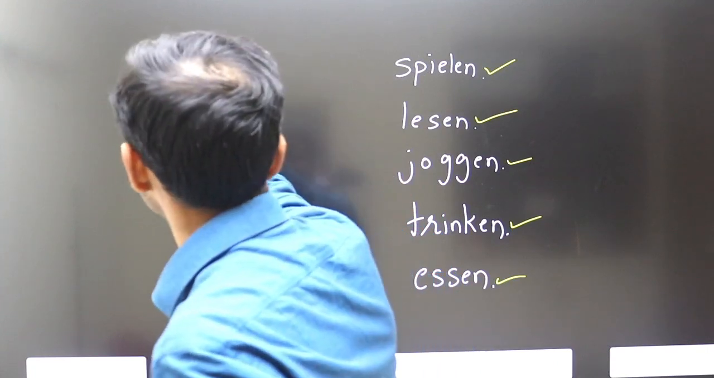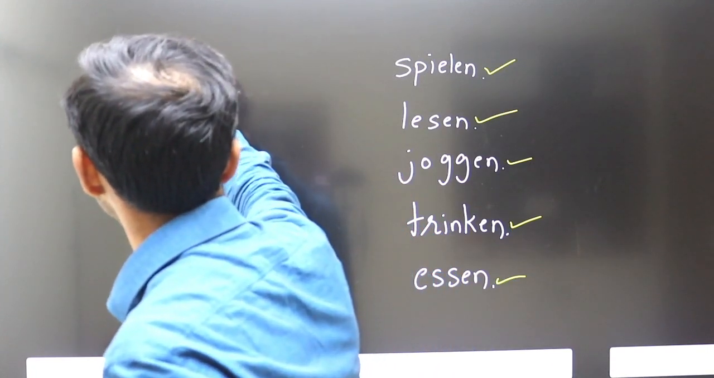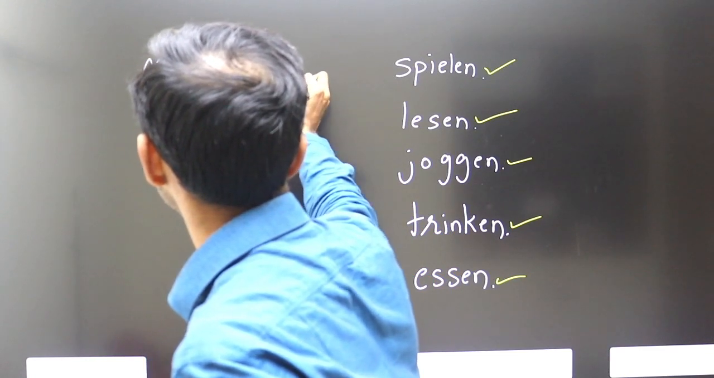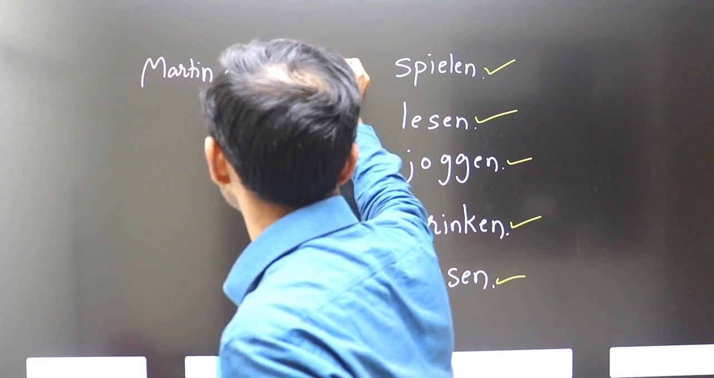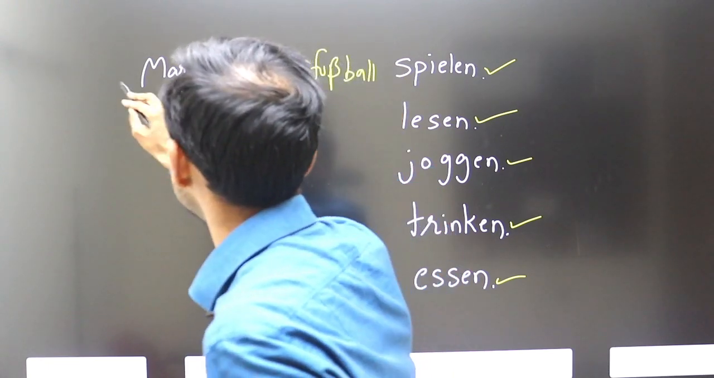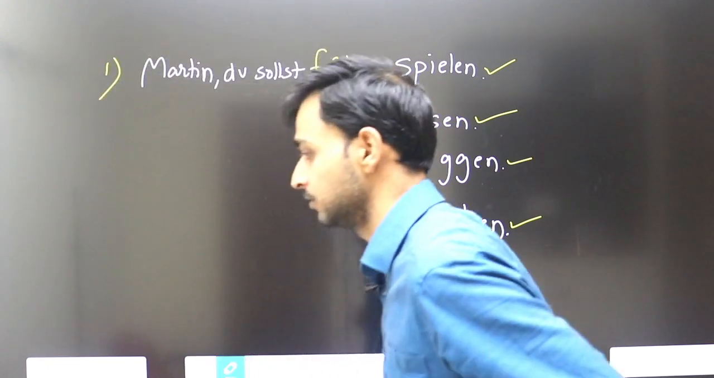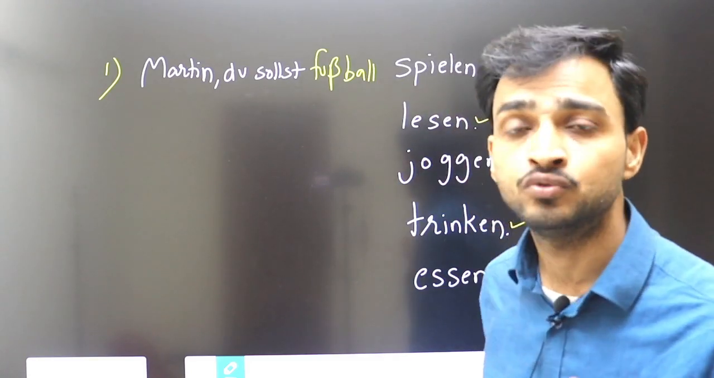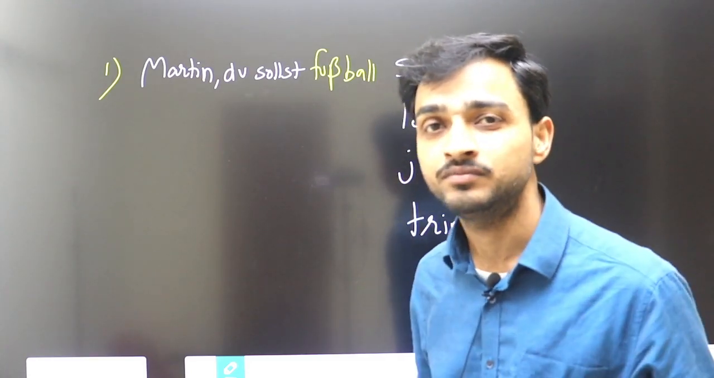I am saying Martin. Okay, Martin, you should play football. So this is my advice. So I will write Martin, du sollst Fußball spielen. Du sollst Fußball spielen. This is my sentence complete. This is my first sentence. Can you see? Martin, you should play football. Martin, du sollst Fußball spielen.